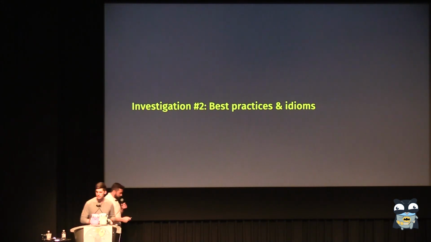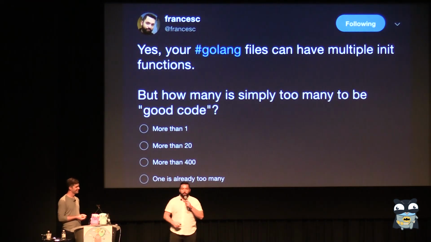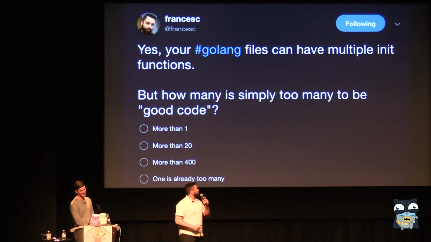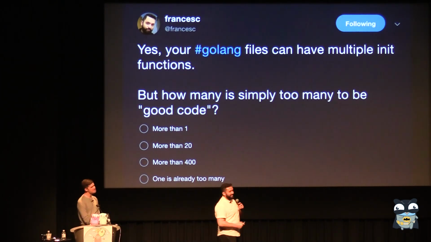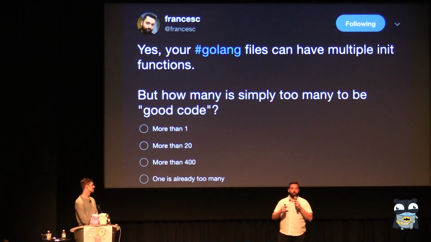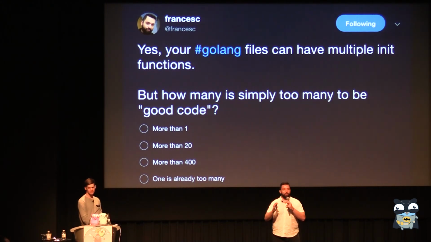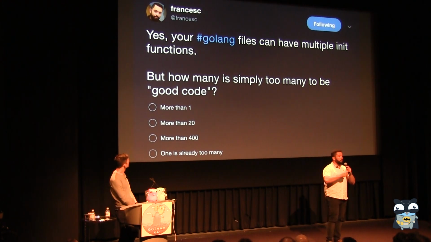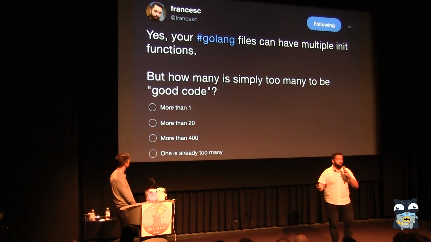Yeah, so Twitter. I tweeted this morning to try to cause some drama, and it worked. Basically what I was asking is, we all know that the init function is a thing that exists, and it's cool. And it's actually, weirdly, the only function that you can define many times in the same file, or rather in the same package. That's kind of cool, but how many times is it too many? If you have one init, is it too much? If you have 200, how many inits is too many?